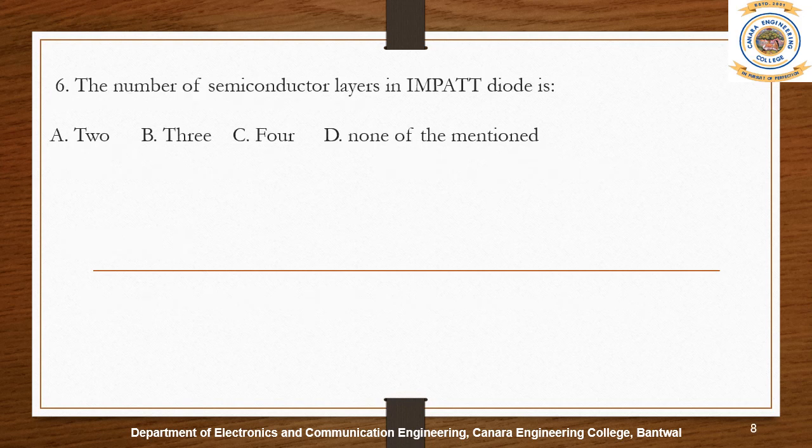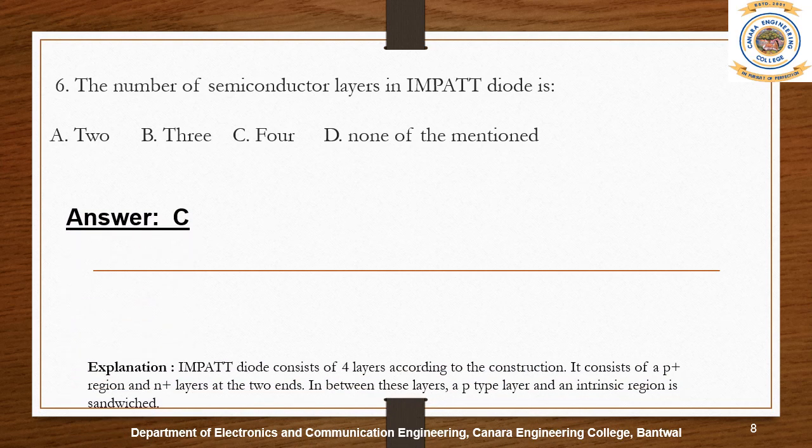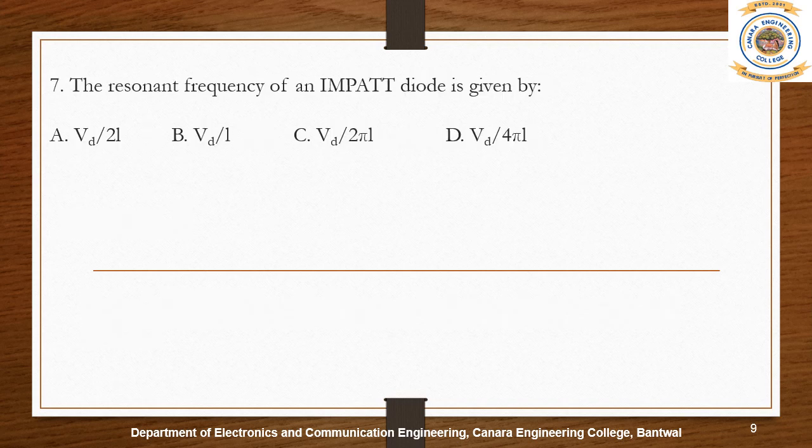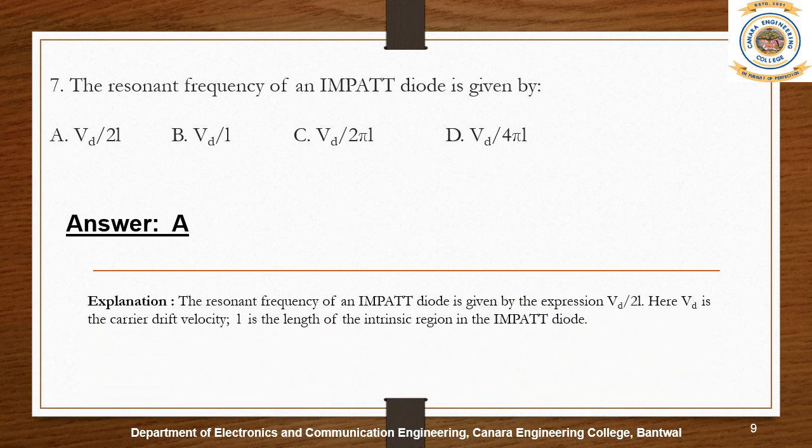Impact diode is a form of high power semiconductor diode used in high frequency microwave electronic devices. Impact diode consists of 4 layers according to the construction. Resonant frequency of an impact diode is given by the expression Vd/2L, where Vd is the carrier drift velocity, L is the length of the intrinsic region in the impact diode.